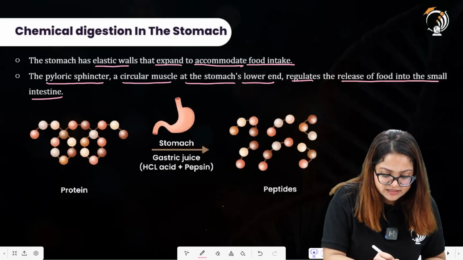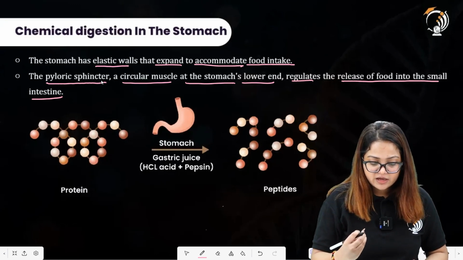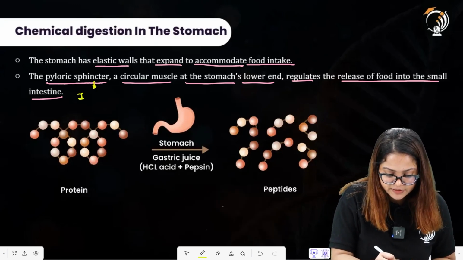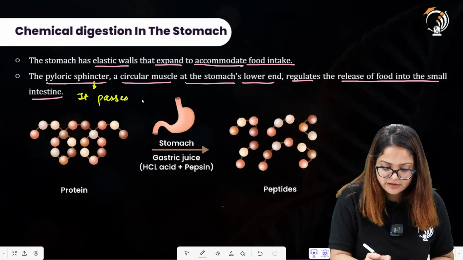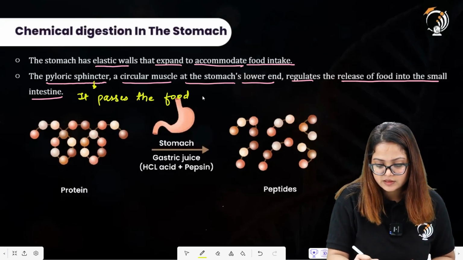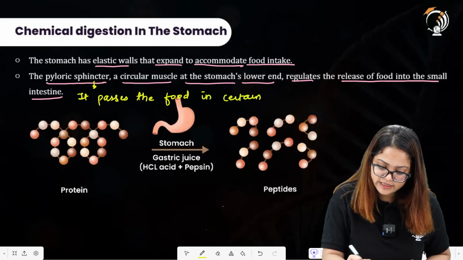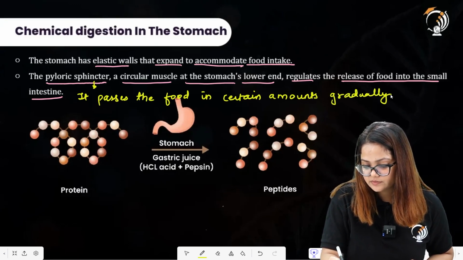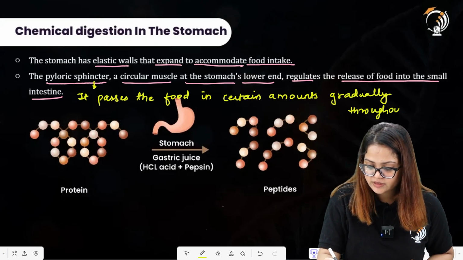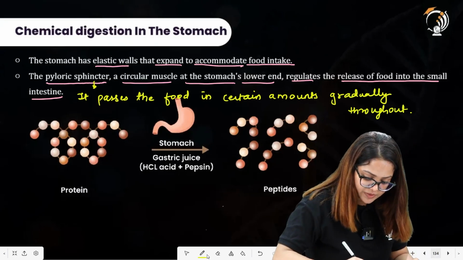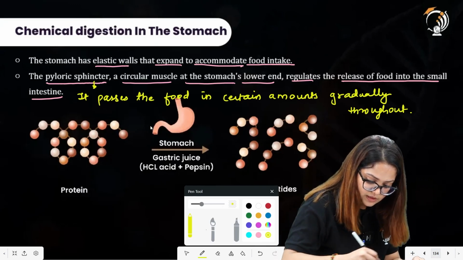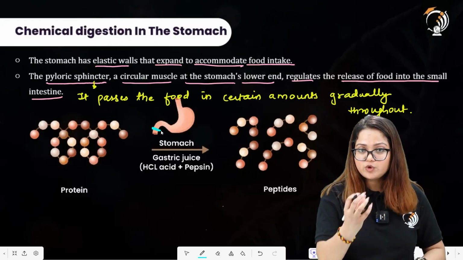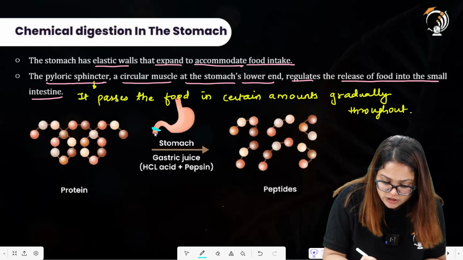So what is a sphincter? It is a structure that regulates, you can write also that it passes the food in certain amounts gradually throughout. And where is this pyloric sphincter present? It is present over this region. Here you will see the pyloric sphincter. Now it will pass the food molecules gradually from the stomach region to the small intestine, alright.